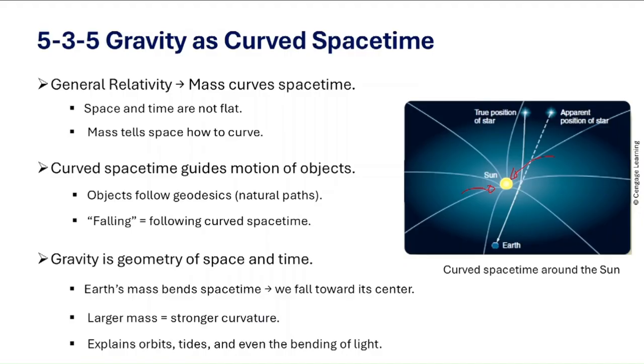Now as a summary, Einstein replaced Newton's invisible force of gravity with a new idea. So gravity is the shape of space and time itself. And planets, apples, and even light all move the way they do because they are following the curves in space-time.